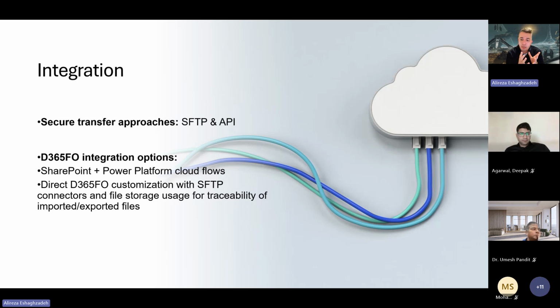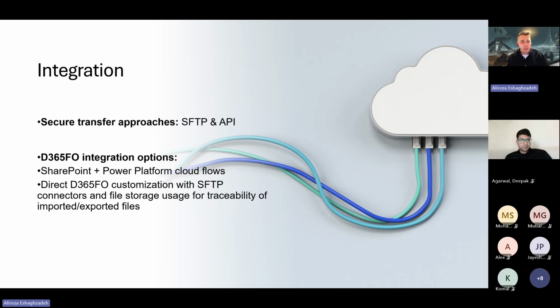Another option is more direct finance and operations customization. You create the SFTP connector in finance and operations, where you can define where files are exchanged through the secure channel. For example, you create this SFTP setup, where this file type is transferred to this file map, and this file to another file map. We use both of them for all of our customers that we are working with. Some of them use the standard variant via SharePoint, and some of them create the customization to have this flow in finance and operations.